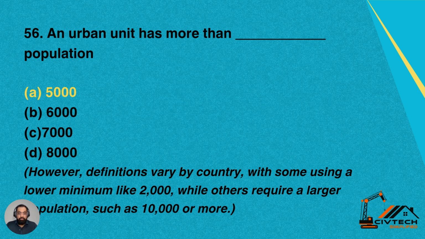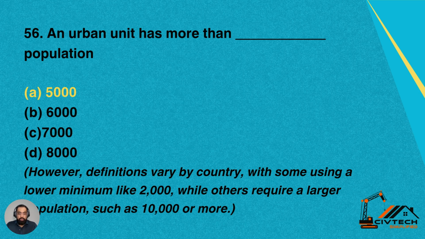However, definitions vary from country to country, with some using a lower minimum like 2,000, while others require larger populations, more than 10,000, even more than 25,000 in the case of Japan.